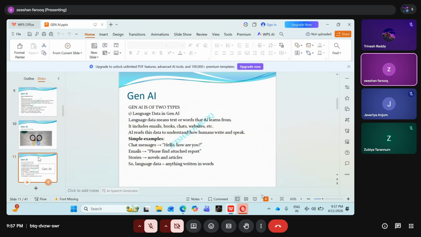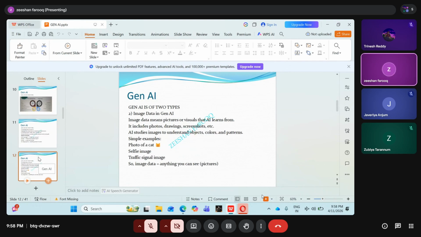Now, Gen AI language data: whatever text, whatever words we write, AI learns that. AI reads and understands what humans write and what humans speak. For example, chat messages, emails, reports, attachments, which email to take, which email goes to spam. It will completely filter that. All these features have been added. Previously, it was not there. Now, image data.